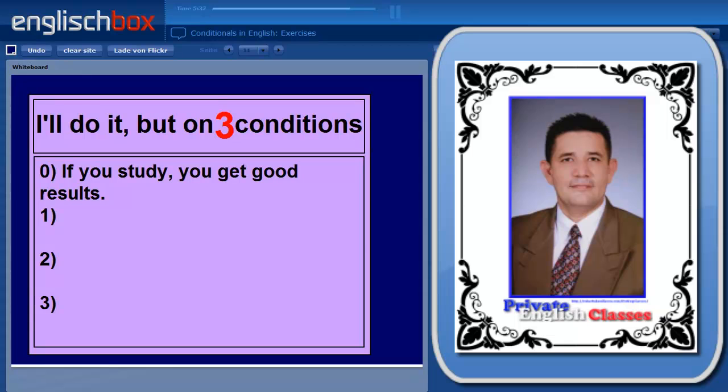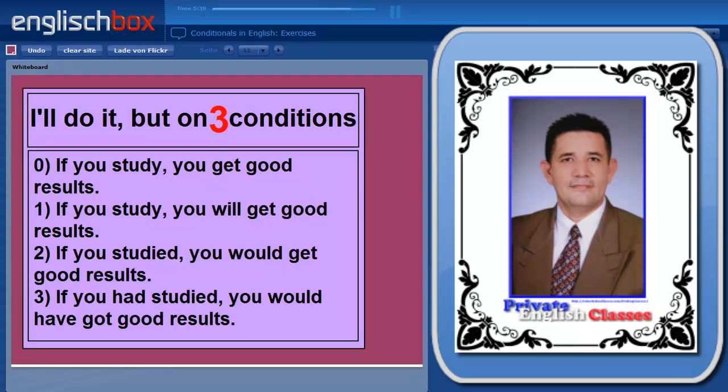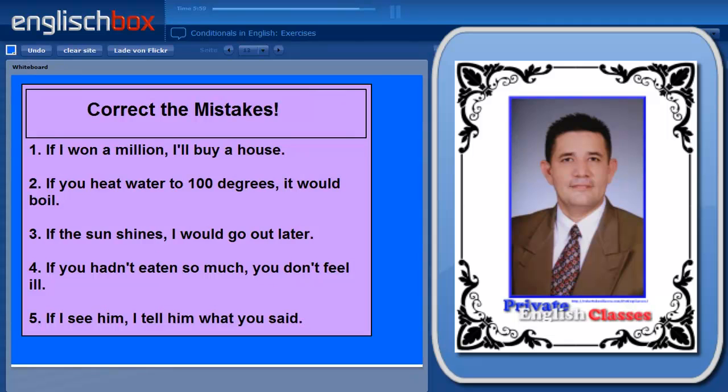5, 4, 3, 2, 1, and here are the answers. Zero conditional, if you study, you get good results. First conditional, if you study, you will get good results. Second conditional, if you studied, you would get good results. And the third conditional, if you had studied, you would have got good results.